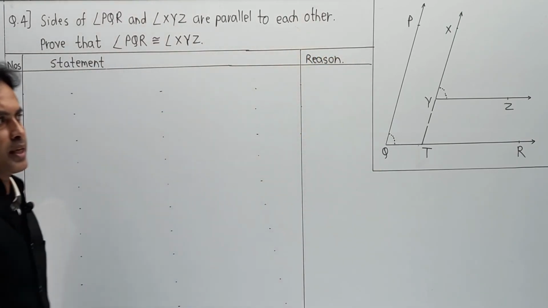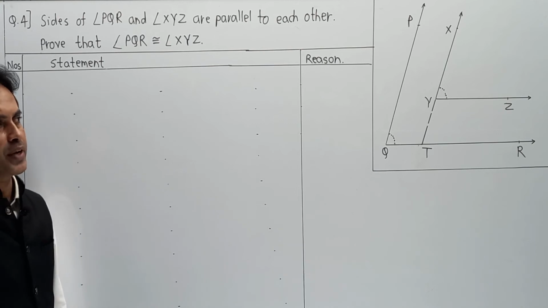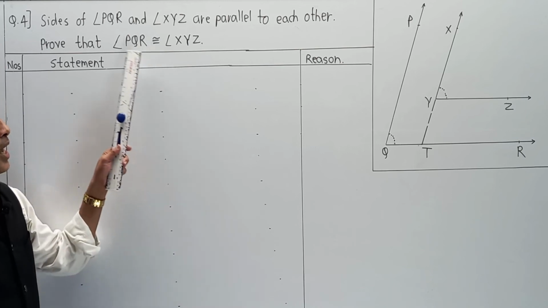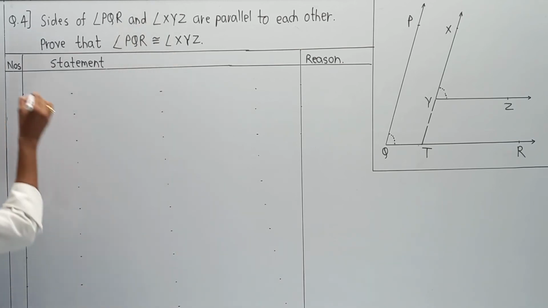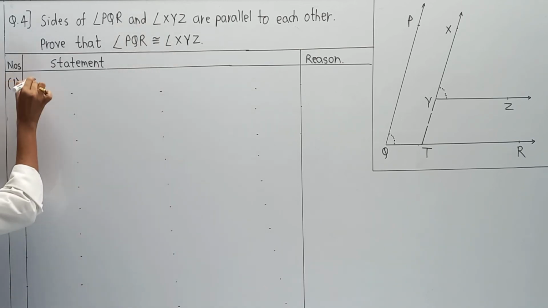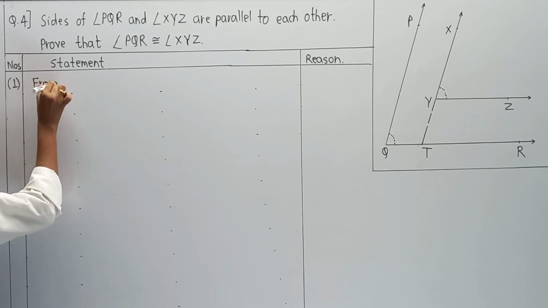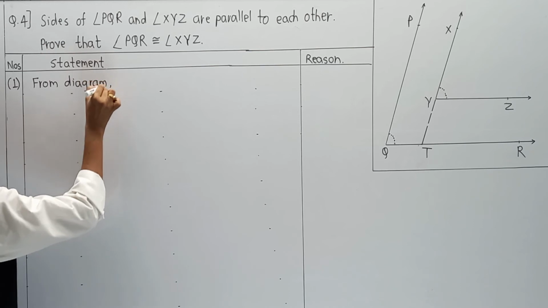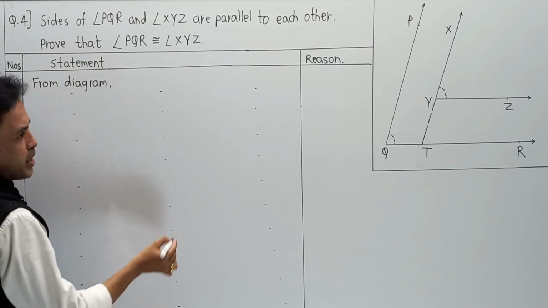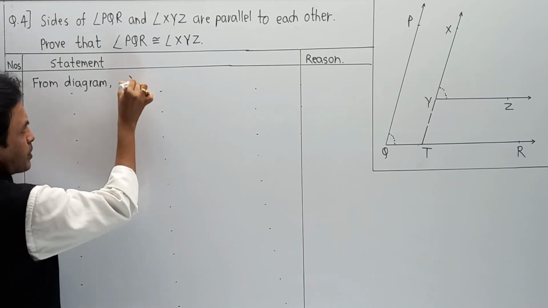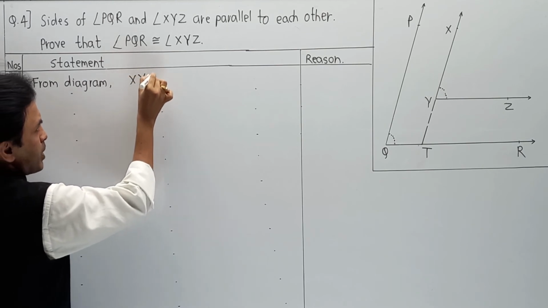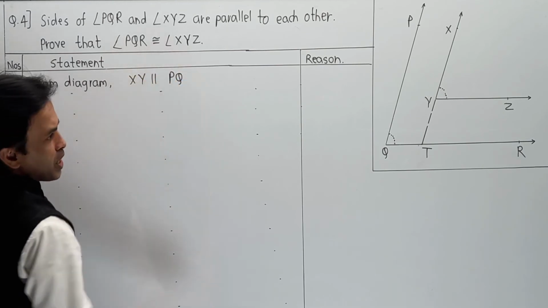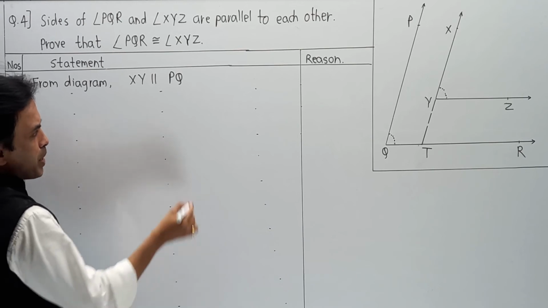Now one by one, here they have given sides of angle XYZ are parallel to sides of angle PQR. According to that part, the first part will become, from diagram, first XY is parallel to PQ, and second YZ is parallel to QR.